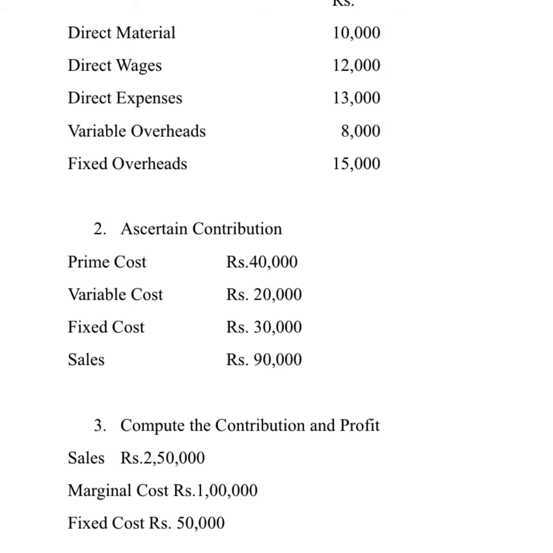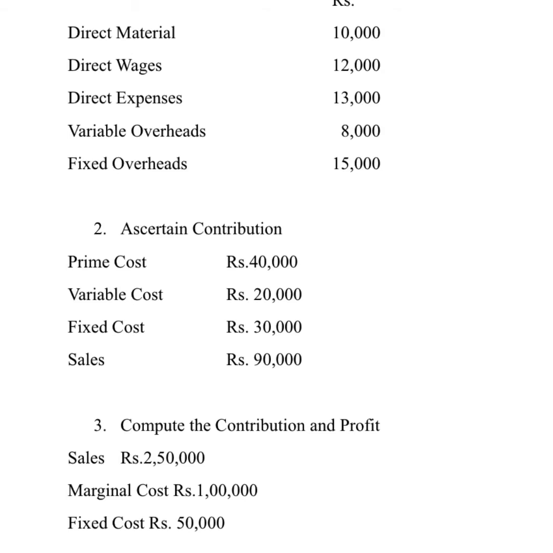In the question they have given prime cost as 40,000. What is this prime cost? We studied in cost sheet that prime cost is direct material plus direct wages plus direct expenses. Prime cost is 40,000, variable cost is 20,000, fixed cost is 30,000 and sales is 90,000. So how do you calculate contribution? They did not give profit, so I cannot calculate fixed cost plus profit.